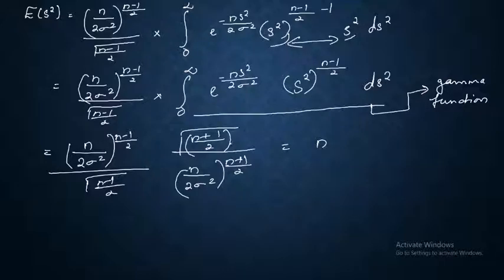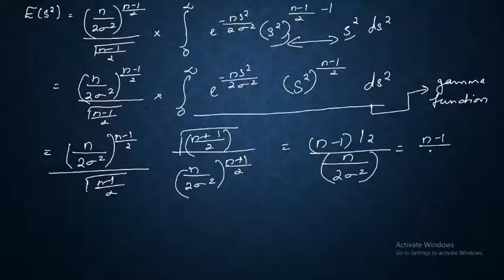just do the further calculations and then you will get the answer as n minus 1 by 2 divided by n by 2 sigma square, which is equal to n minus 1 by n sigma square.